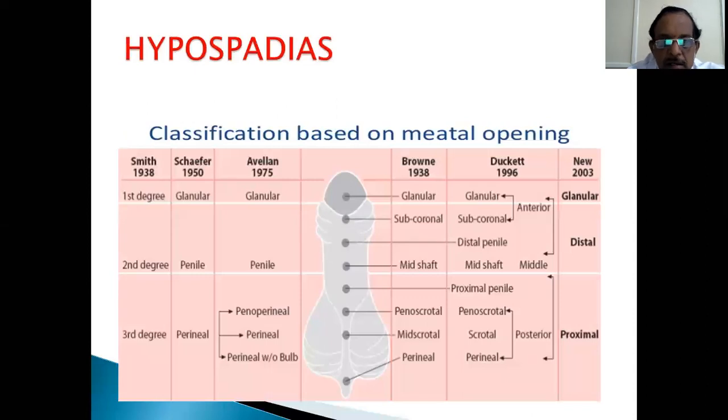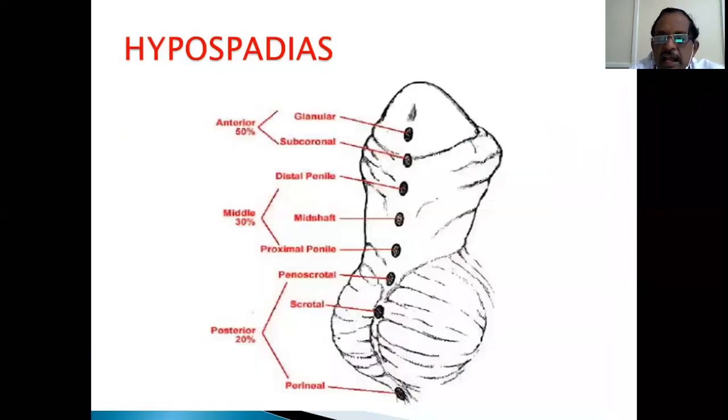So, the classification, I'll show you in the next slide. This is the classification of hypospadias. Normally, it is at the tip. If it is not at the tip, it is glandular, then subcoronal. Then in the penis, it is either distal penile, mid-penile, or proximal penile. Penoscrotal, and then scrotal, and then perineal. These are all the sites where the urethral opening can be.